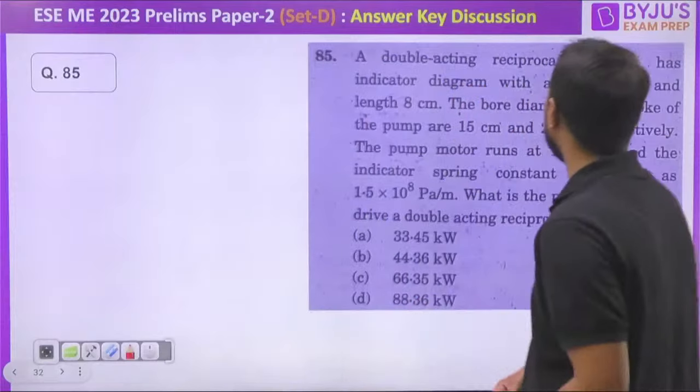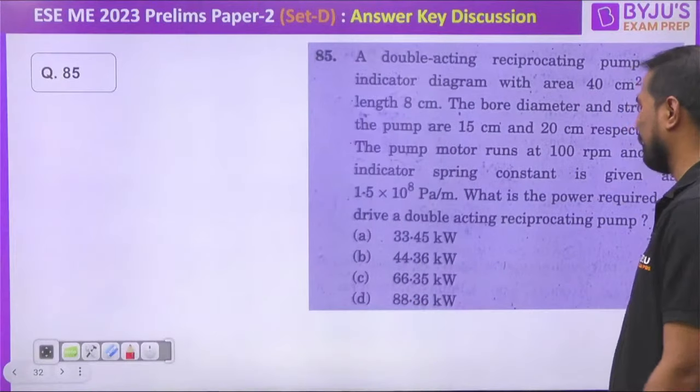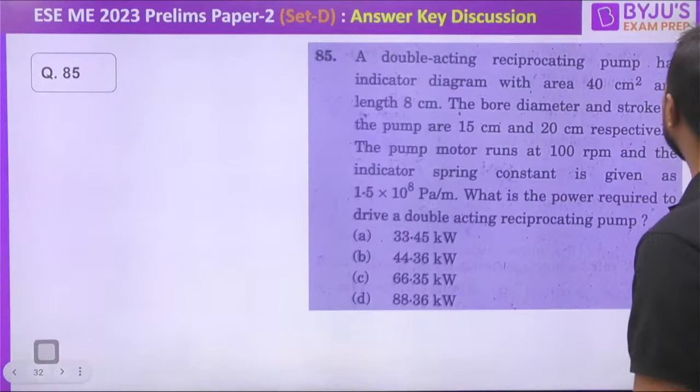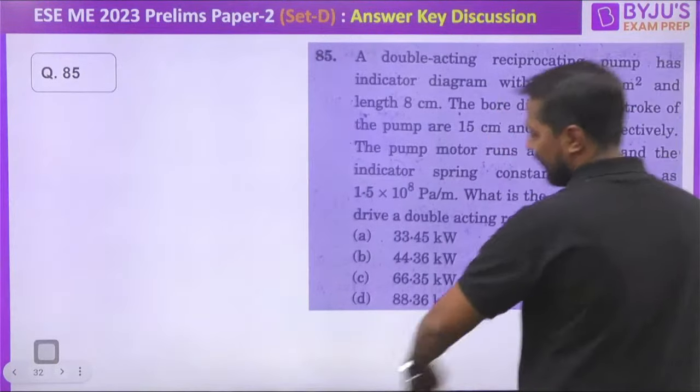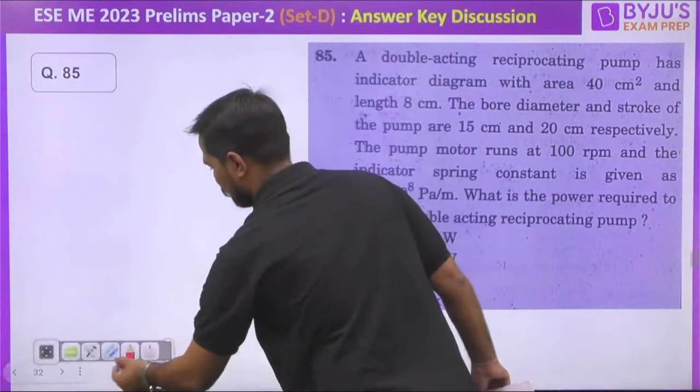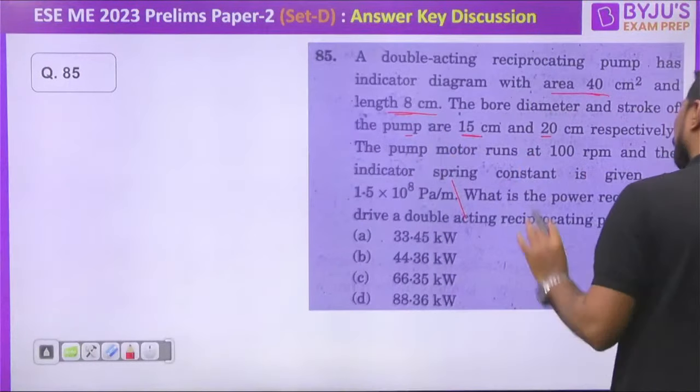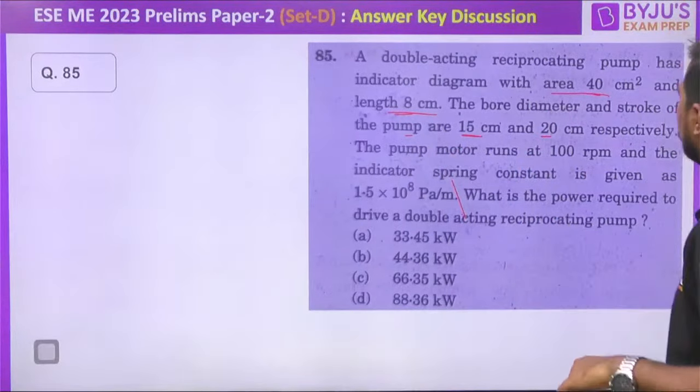Sir, a double acting reciprocating pump has the indicated area of this one, length of this one, the bore diameter and stroke of the pump are this one and this one. Even it is a hydraulic question also. Right now, the pump motor runs at this RPM with the indicated spring constant, because it is related to the area of the indicated diagram. That's why we are dealing with the power. Then what is the power?